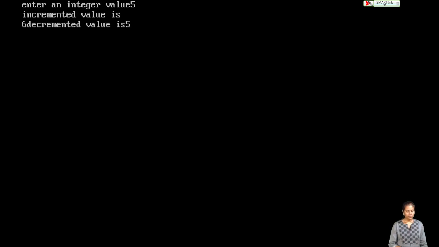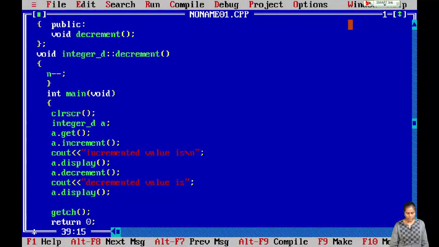See, incremented value is 6, and after the incrementation, from that value the value will be decremented by one. So decremented value is 5 again. So this is how we can inherit the properties of one class into another class. And in this program, as we have only two classes, class integer and class integer underscore d, this comes under single level inheritance. And you can see that the class integer underscore d doesn't have the member functions get and display, but it has used the functions that are declared in class integer, because of the property of inheritance, it has inherited all the characteristics of class integer.